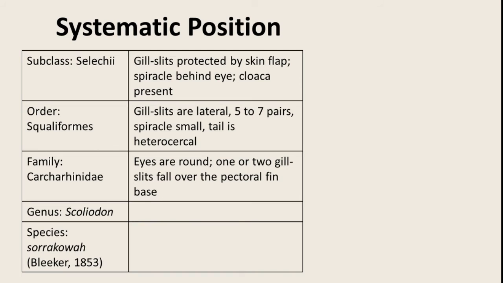There will be presence of skin flaps only. Spiracle will be present behind the eyes and cloaca is also present. Now it belongs to order Squaliformes. Why order Squaliformes? Because the gill slits are going to be lateral.